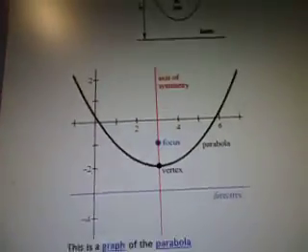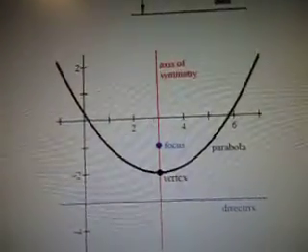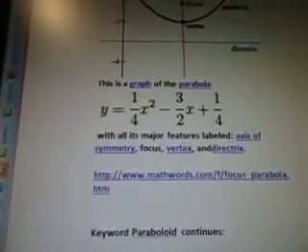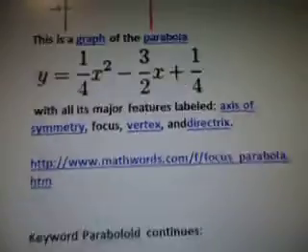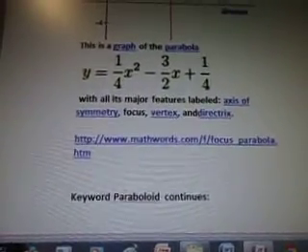There's that. Okay. And this is axis of symmetry. I always look up stuff to see what it means, because honestly, if you read it, sometimes it just doesn't click. Okay. This is a graph of the parabola, and there's the math equation to go with it. With all its major features labeled, axis of symmetry, focus, vertex, and directrix. And that's from mathwords.com as well.